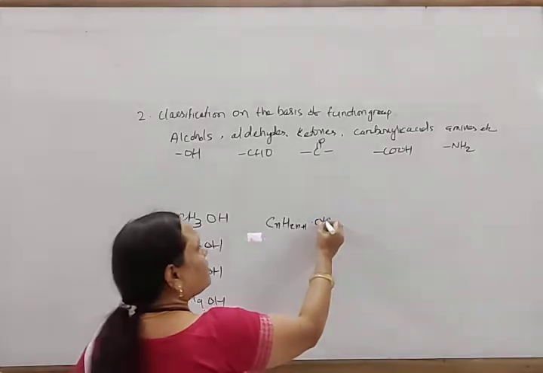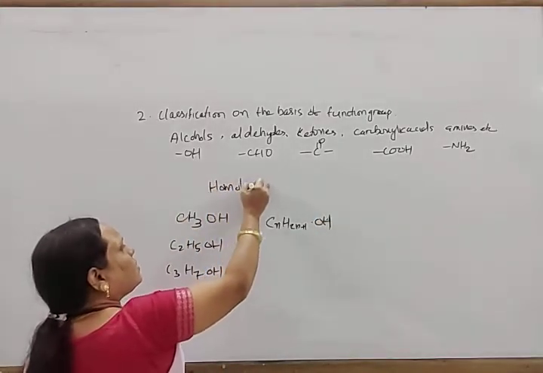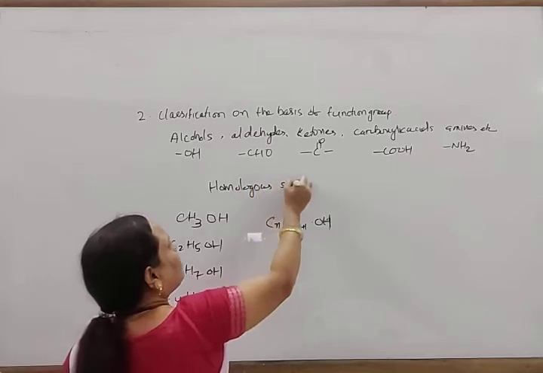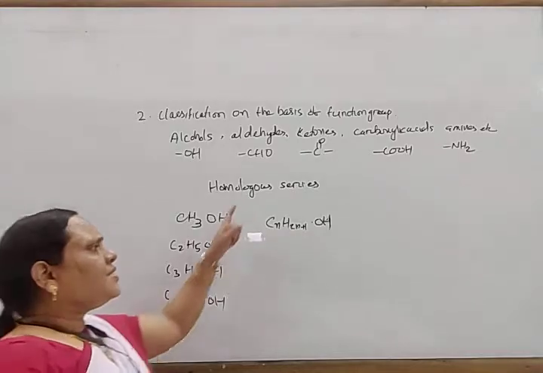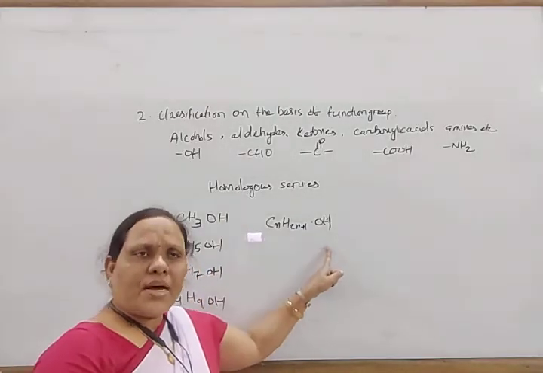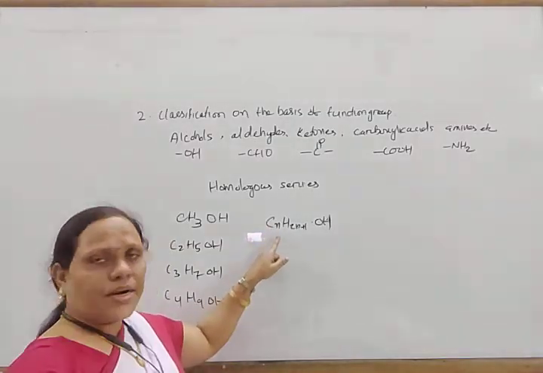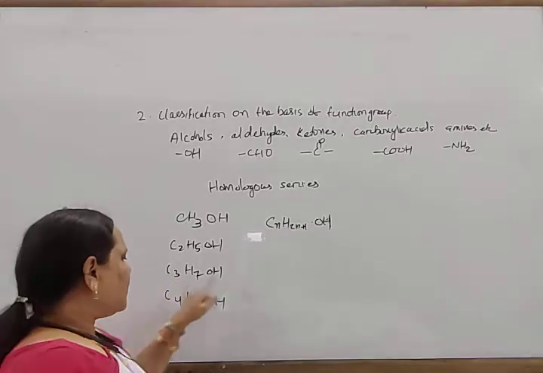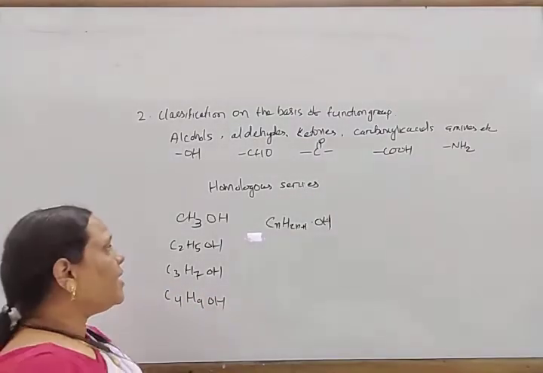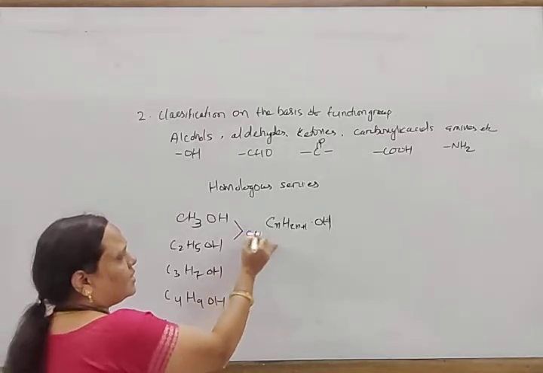All the members of a homologous series have the same general formula, CnH2n+1OH, where n may be any number: 1, 2, 3, 4, 5, and so on. Here we have CH3OH, C2H5OH, C3H7OH, C4H9OH, and each successive member differs by CH2.